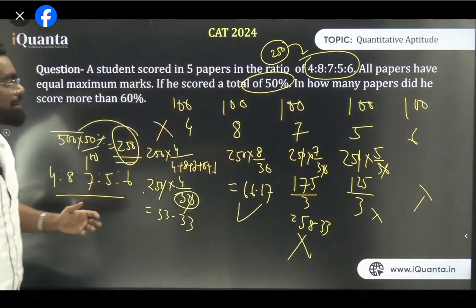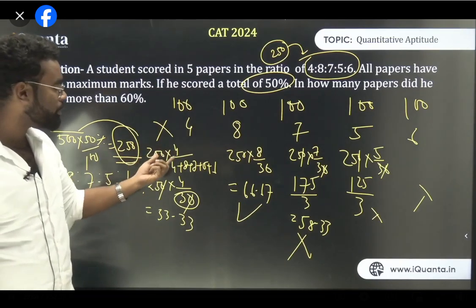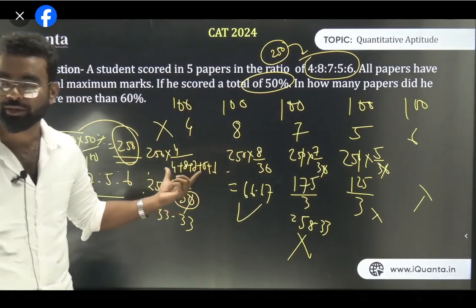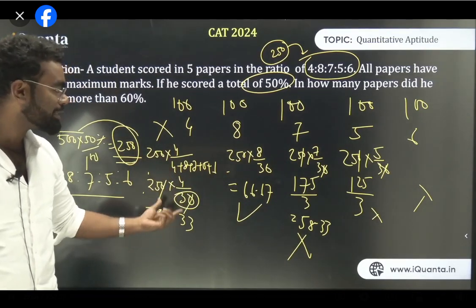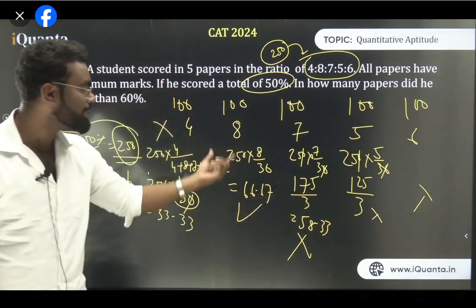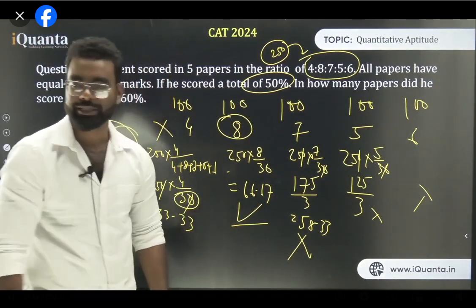Now, if 250 is divided in the ratio, in the first case, what did he get? 250 into 4 upon 4 plus 8 plus 7 plus 5 plus 6. It's a ratio concept. I hope you understand this. So what is it? 33.33. And in this way, you can find for everything, and you can see only in the case of 8, he scored 66.67%. Is it fine?